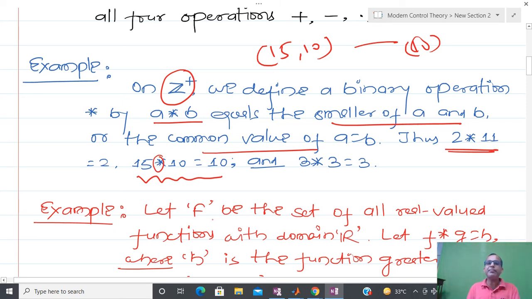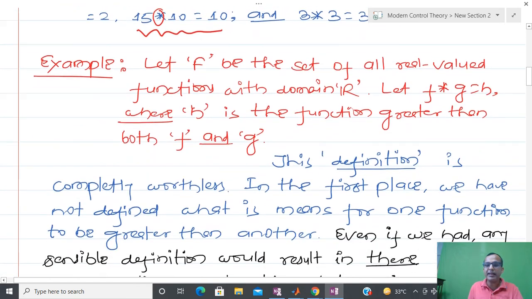So if you define a binary operation where A operated on B is the smaller of A and B, then that is a binary operation, because after applying this operation, whatever result I get belongs again to the same set. That is the requirement of a binary operation. Now let us see another example.